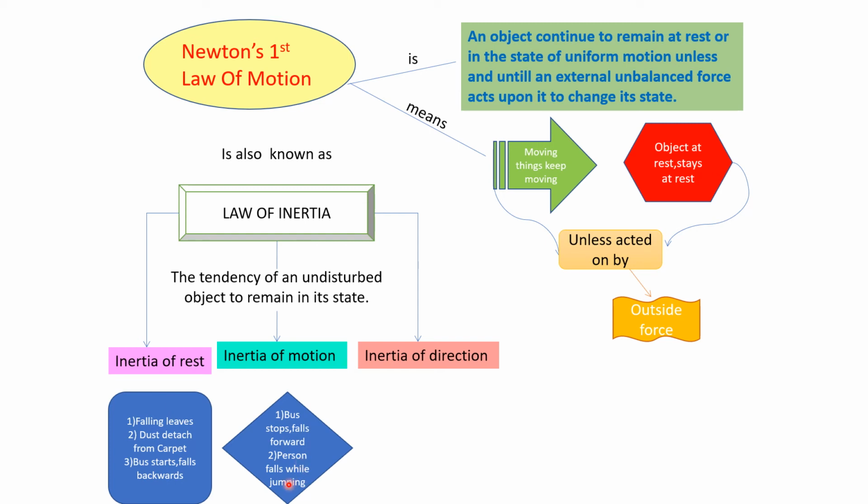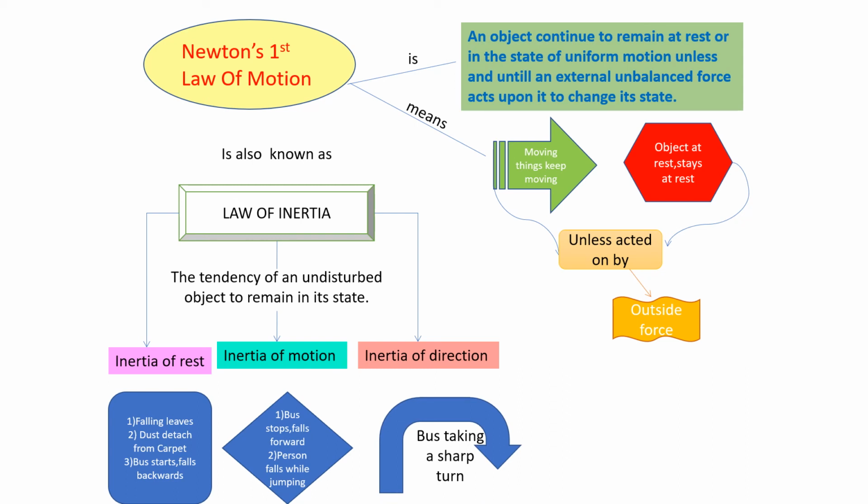If a person falls from a moving bus, then what would happen? Again, he will fall forward because the lower part of the body will come to rest as soon as it touches the ground after falling from the bus, but the upper part will still continue to remain in motion due to inertia of motion. So the boy will fall forward if he plans to jump out of the bus. We should not do this.